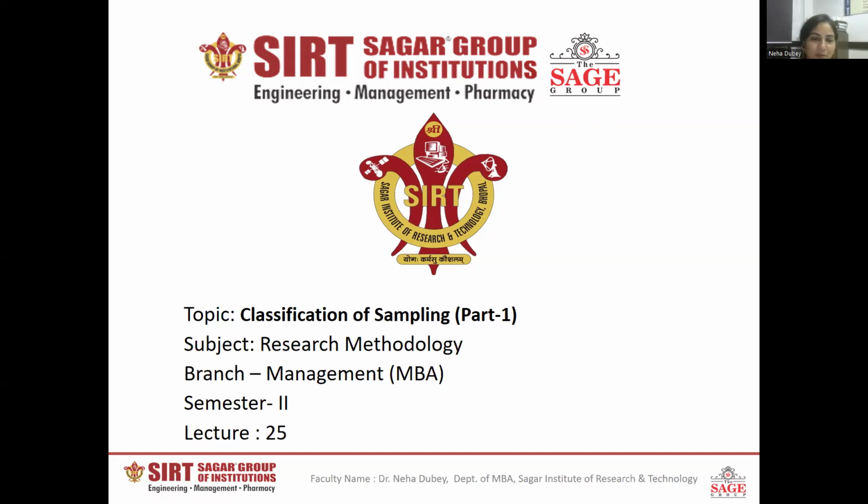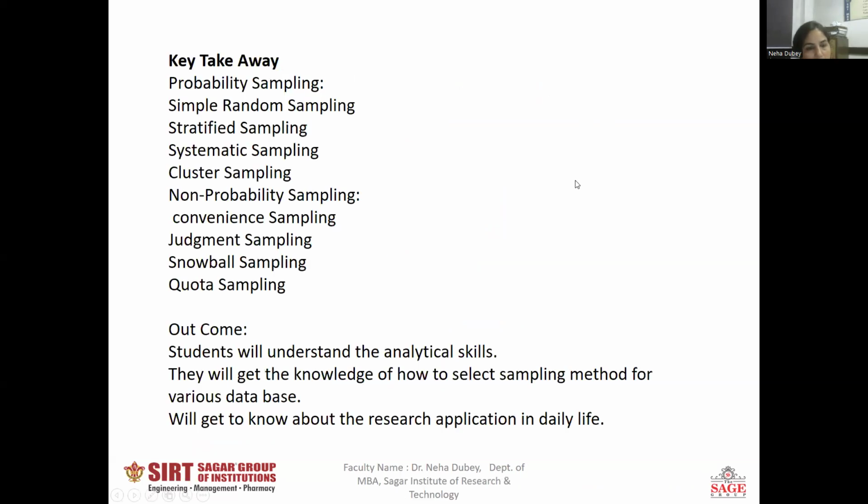This is Dr. Neha Dubey, faculty in the Department of Management, and today I'm going to discuss the second part of the sampling chapter of MBA second semester. Today we are going to discuss the classification of sampling, part one, in which we will study the types of sampling. These are the key takeaways you will learn: probability sampling, simple random, stratified, systematic, cluster sampling, and non-probability sampling, convenience, judgment, snowball and quota sampling. Non-probability sampling I will discuss in our next lecture.